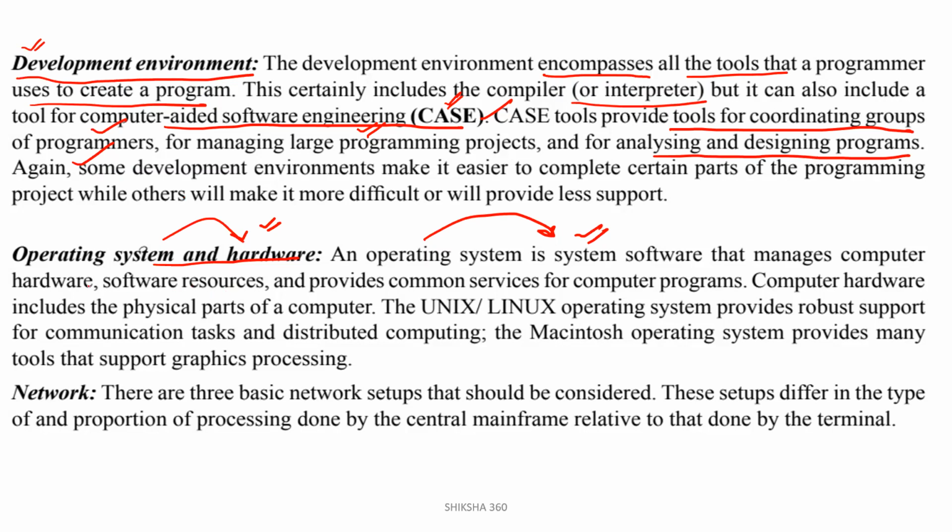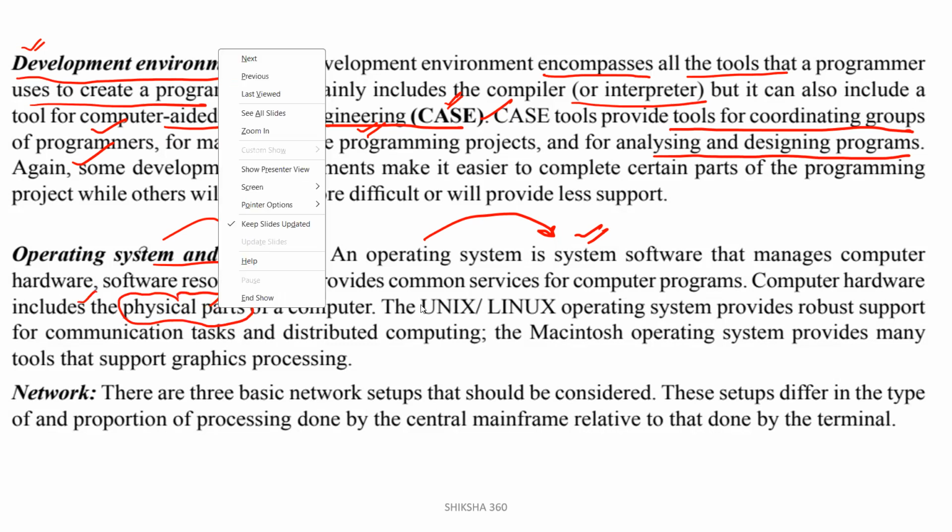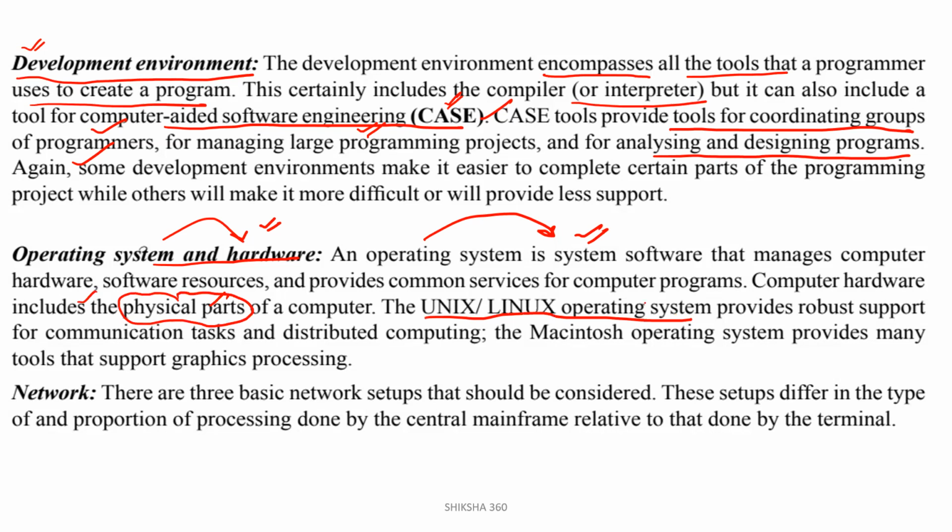Computer hardware includes the physical parts of a computer. The Unix or Linux operating system provides robust support for communication tasks and distributed computing. The Macintosh operating system, like iOS, provides many tools that support graphic processing.